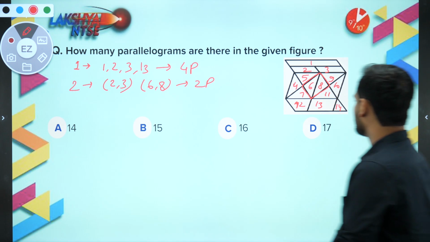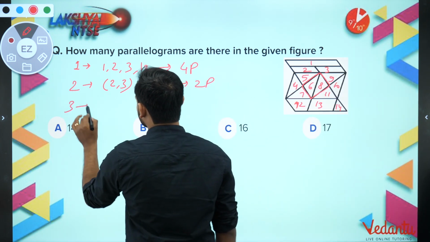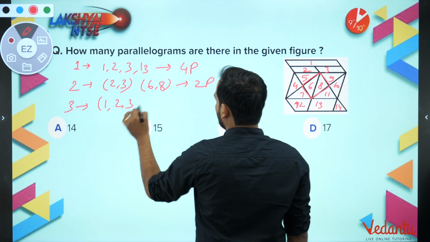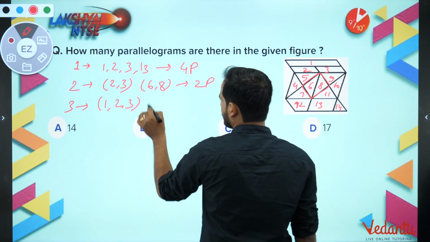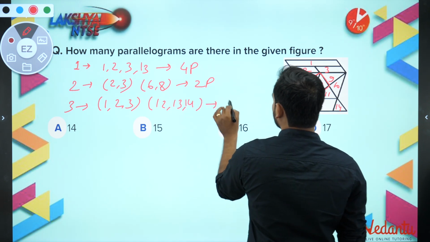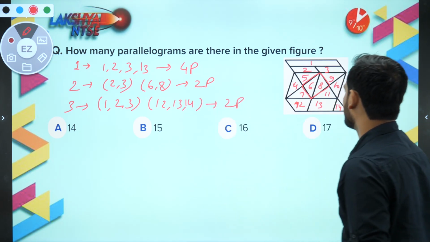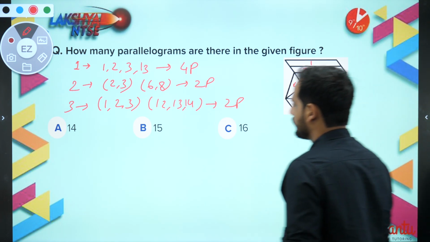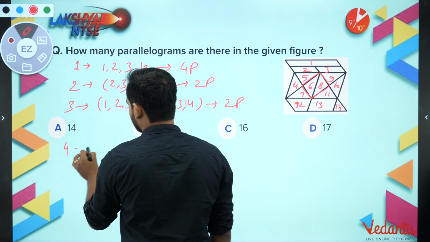Now let us combine 3. If I do the combination of 3, bachcho, you can see 1, 2 and 3 is one pair, and the other pair is 12, 13, 14. So how many have you got? 2 parallelograms, because in the middle it won't work.